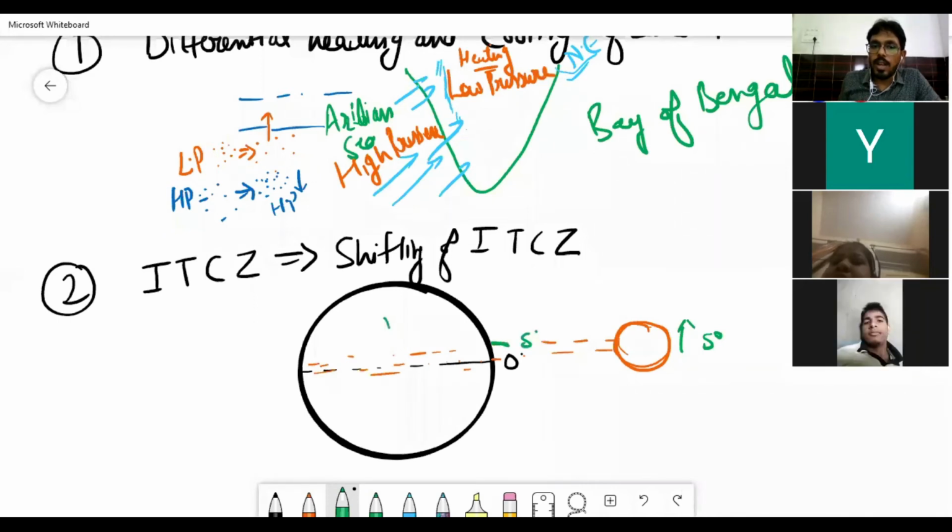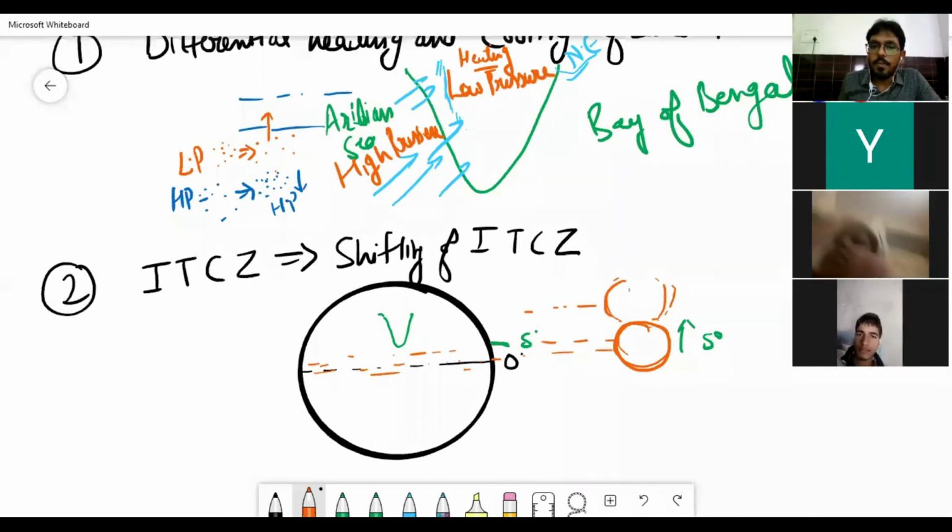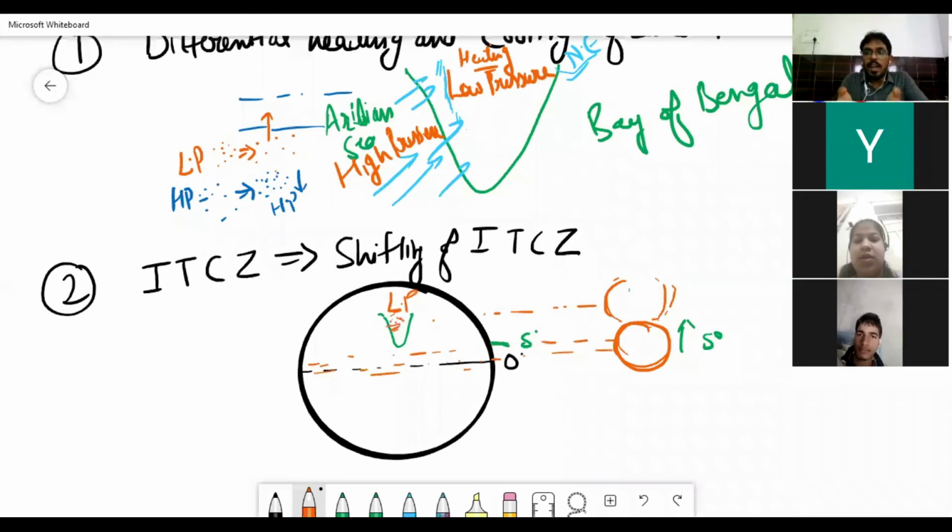on northern India or on the part of India, the sun will move here. Now the sun will be here, and sun rays will fall directly, or slightly more directly, on India. So when it falls on India, low pressure will generate on India, with more heating on northern India.